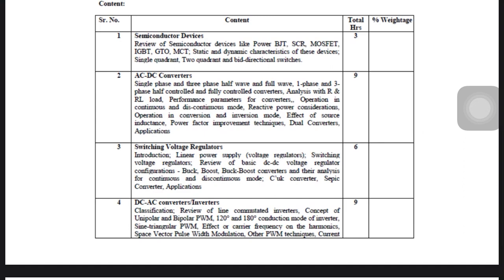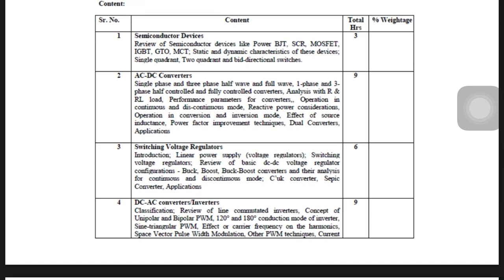AC controller, and AC to DC converter, which is called a rectifier. We will not choose just one load. We will study all these converters, single phase, for example half wave with R, RL, RLC, with all loads, right. That is why we can understand the characteristics of the load very well. So, single phase half wave with R, RL, RLE load, single phase full wave with R, RL, RLE load, 3 phase full wave load, 3 phase half wave load, all this.